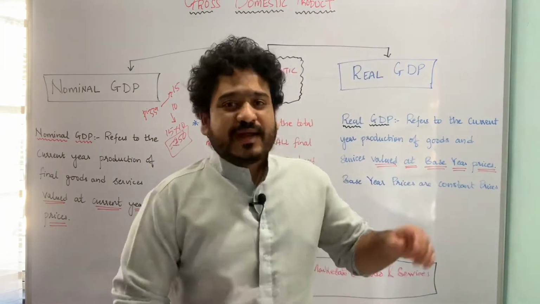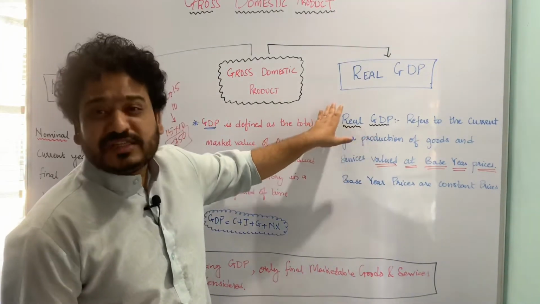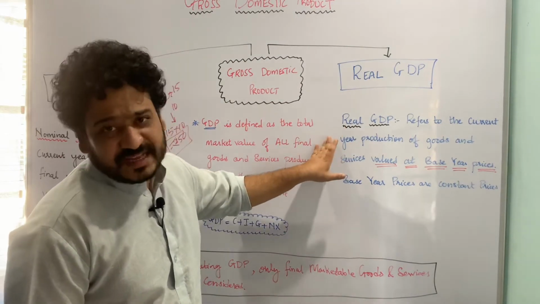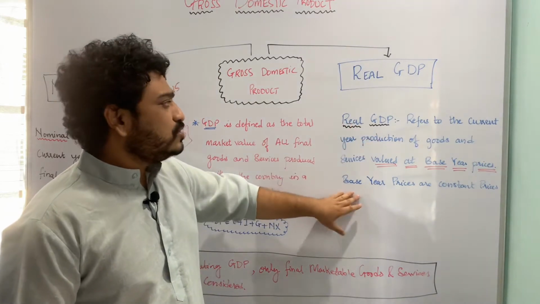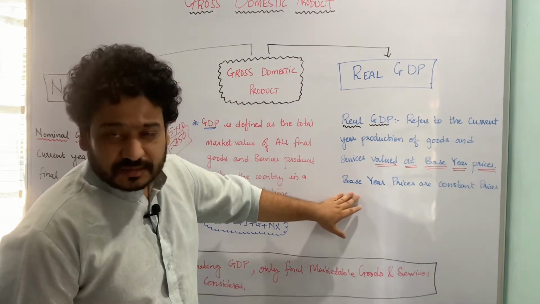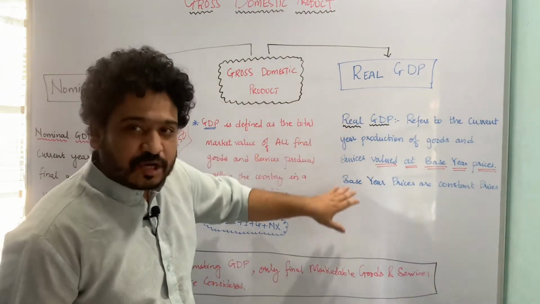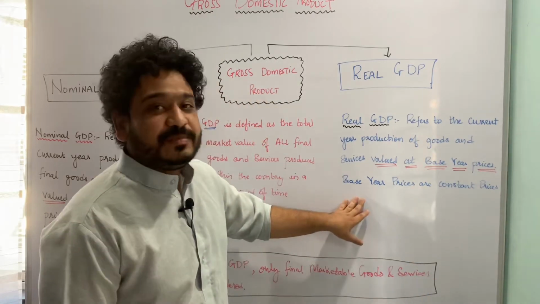Let us now look at what you understand by real GDP. Real GDP refers to the current year's production of both goods as well as services valued at base year price. The base year price is also called constant prices, and therefore this is called GDP at constant price as well. Here I am looking at GDP at current prices, and here I am looking at GDP at constant prices.